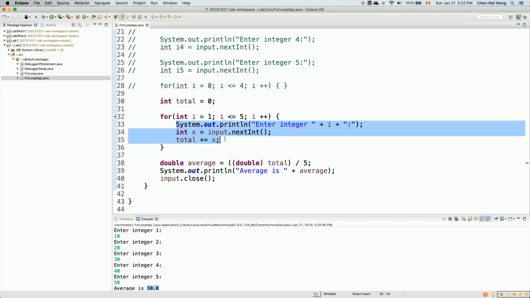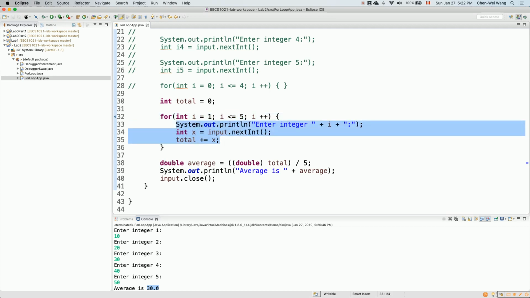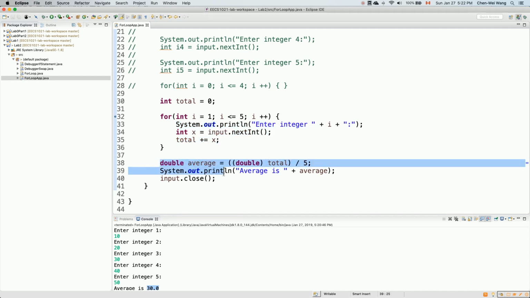For the 6th time, when I is incremented from 5 to 6, 6 less than or equal to 5 is going to be false. That means we don't execute the body for the 6th time, and we go directly to the calculation for the rest of the program. That's a preview of what's going to happen, but we're going to verify this using the debugger. It's really important for you to see that.